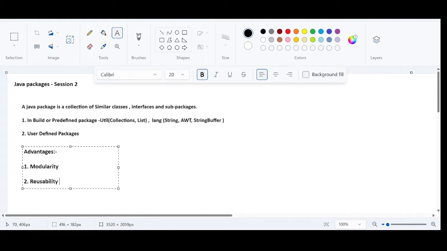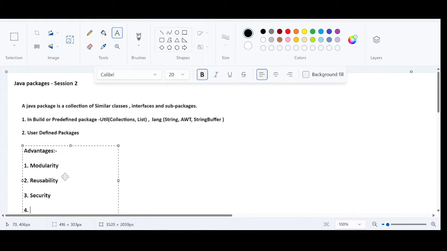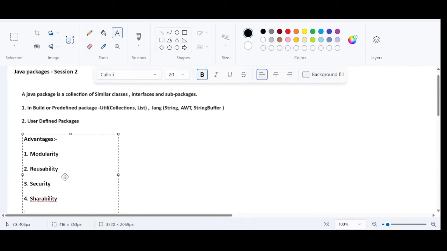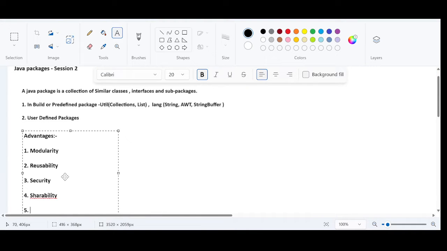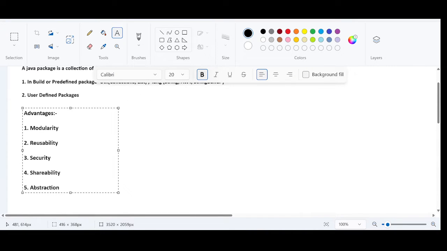Advantages that need to be added. Third one is security. We will discuss the security topic today. And fourth one is shareability. The fifth one is abstraction. Let me do the spell check here. Fifth one is abstraction. These are the advantages of creating Java packages. We will understand one by one today.